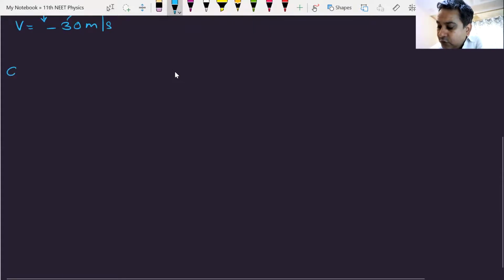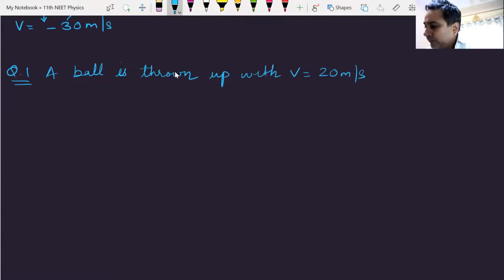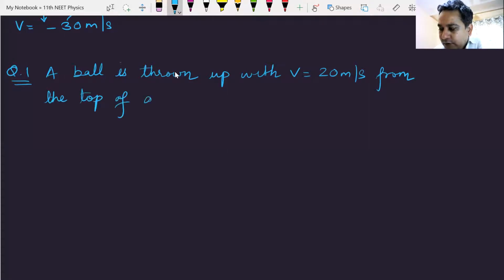Question number 1. A ball is thrown up with a velocity of 20 meters per second from the top of a tower of height 40 meters.